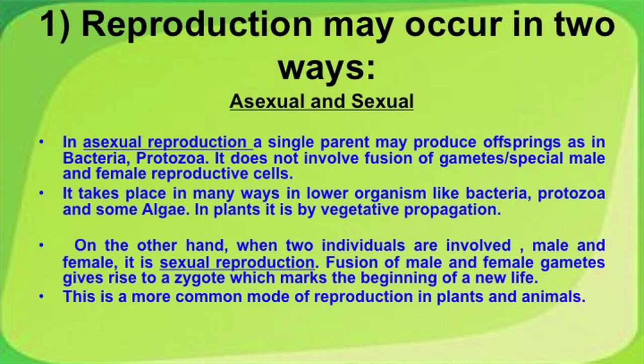On the other hand, when two individuals are involved, male and female, it is sexual reproduction. Here, fusion of male and female gametes give rise to a zygote, which makes the beginning of a new life. This is a more common method of reproduction in plants and animals.